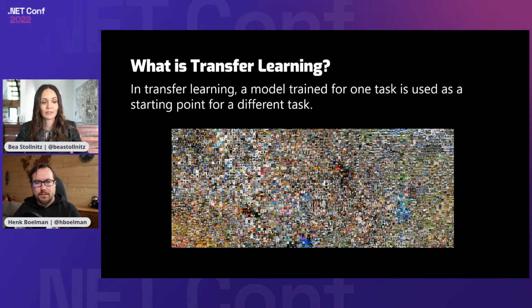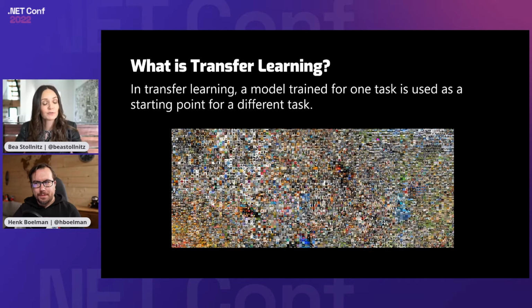And then later, if you want to identify foods, you could take that model as a starting point, and then add a little bit more code to it, add a few changes to it, and then that model can classify images of foods. And this is used a lot recently because it just saves a lot of time in training the model, because you're getting a model that is already almost there, and then you just train it a little bit more, and then you get what you want. So this is definitely a technique that is used a lot, and you're going to see it in our demo.